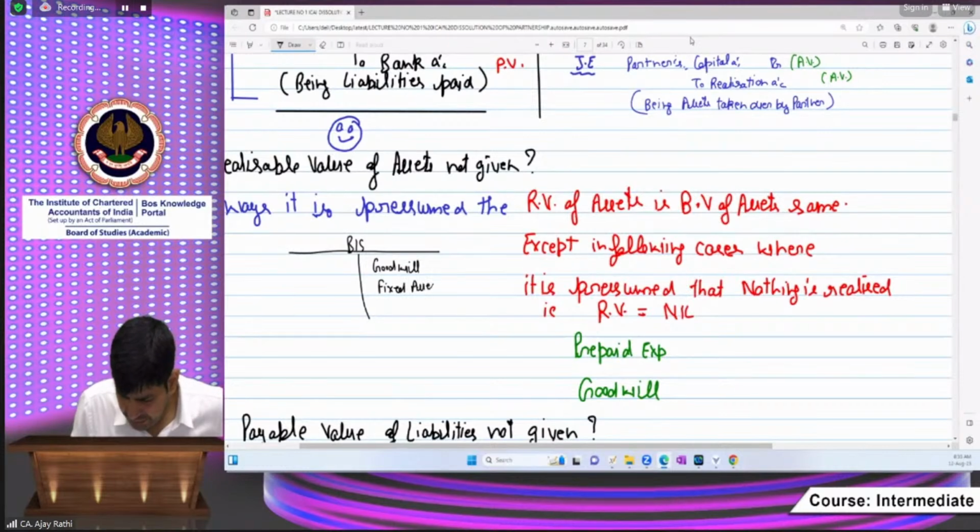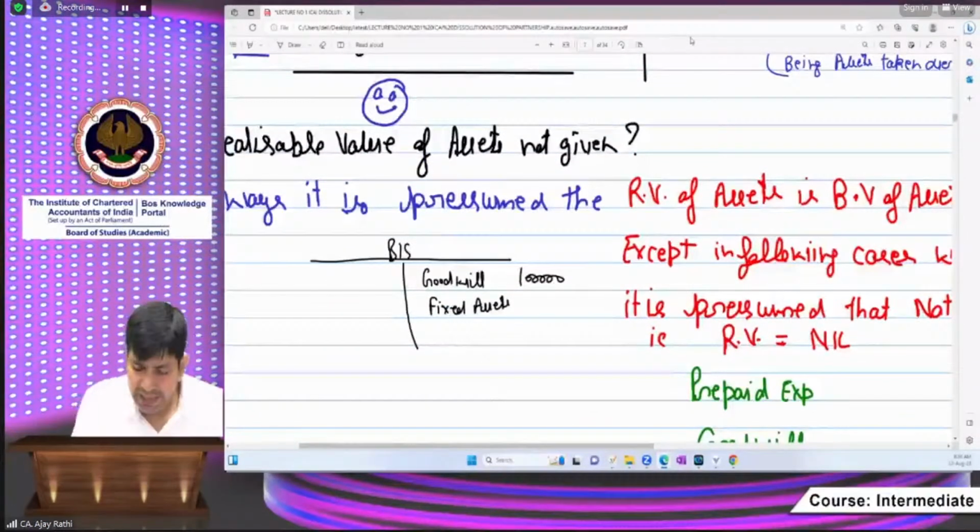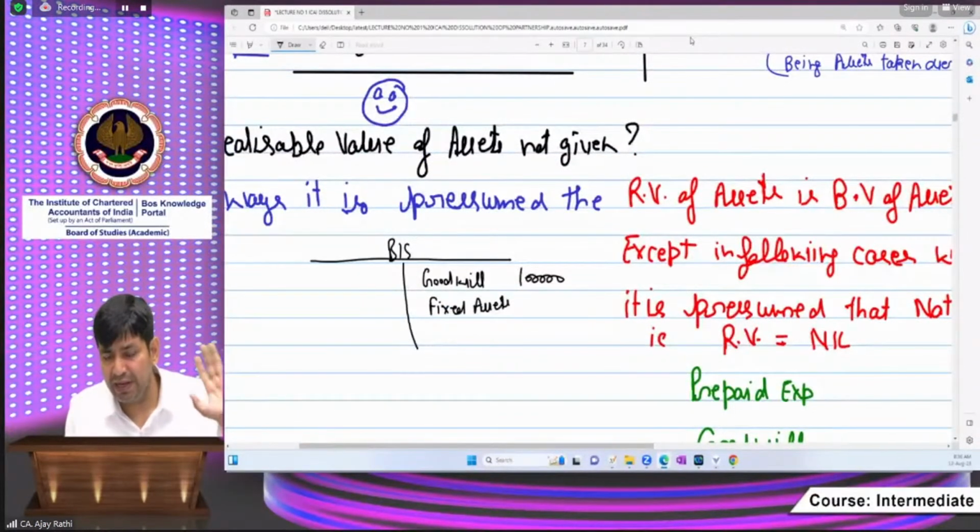Suppose goodwill is of 1 lakh rupees. I think the screen is clearly visible. Okay, I am zooming. Suppose in the balance sheet you are finding goodwill rupees 1 lakh and fixed assets of 8 lakh rupees.